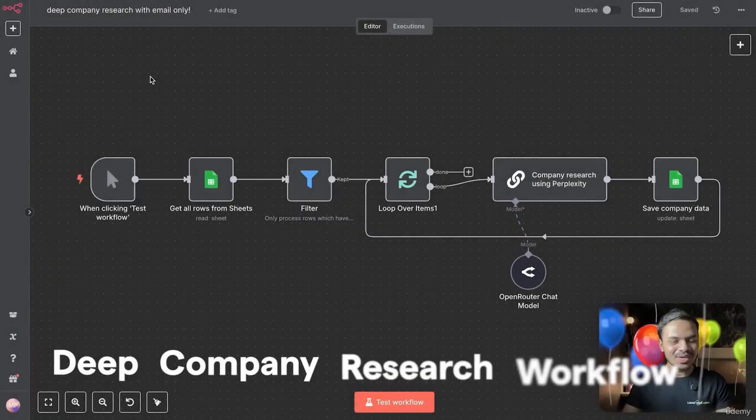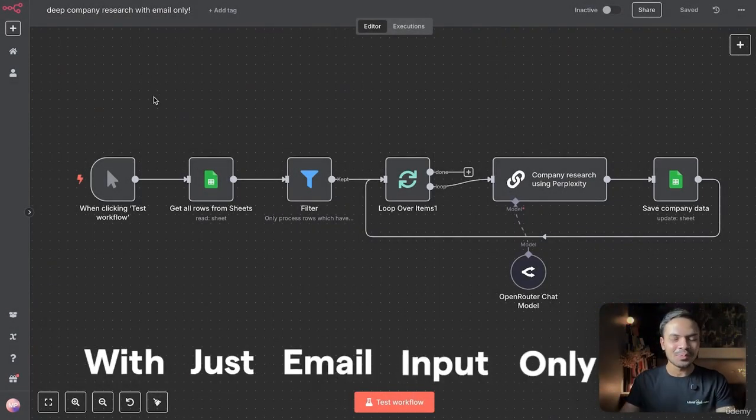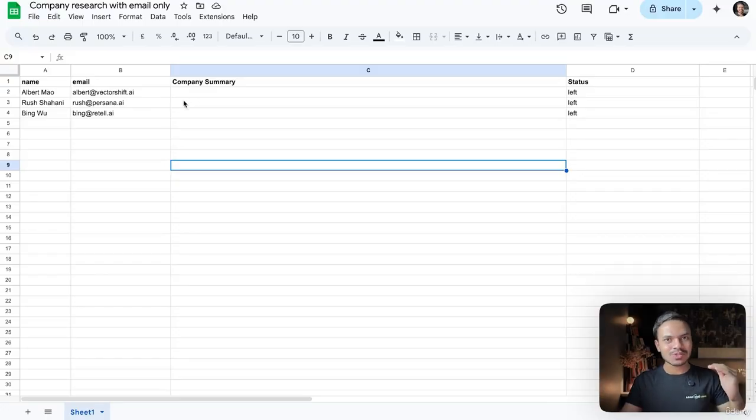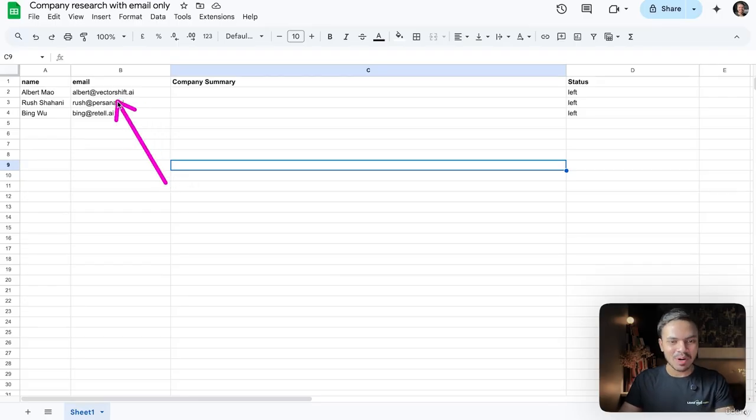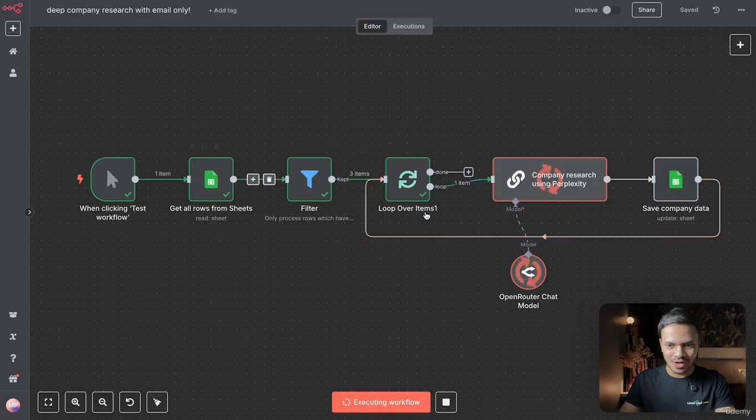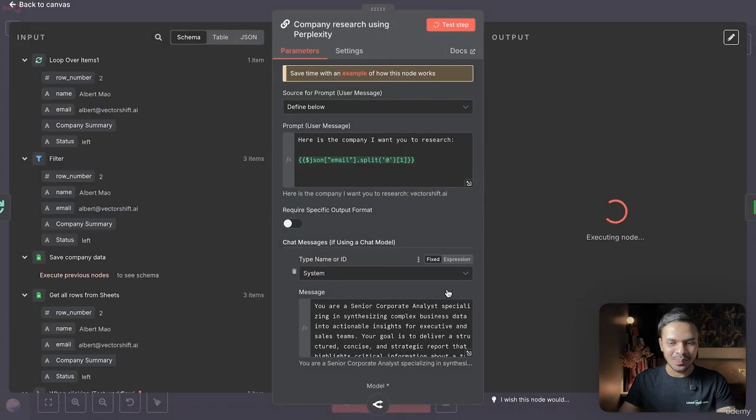This is a deep company research workflow with just email input only. Imagine you have a list of prospects and you want to find out everything about their company, like literally deep research. For instance, let's test it and let's see the result. So what it will do is scrape out the domain or website from the email only, and it will perform deep company research.